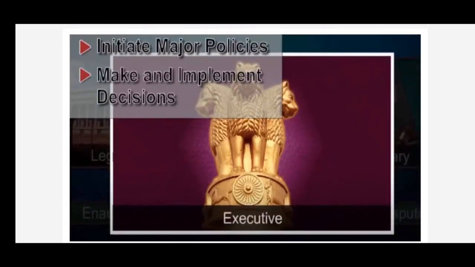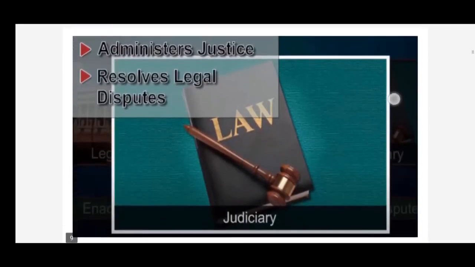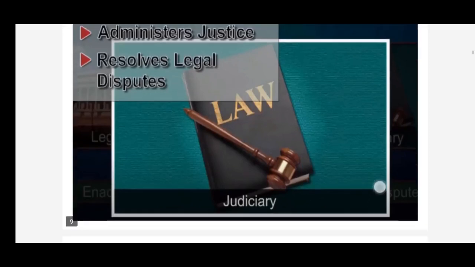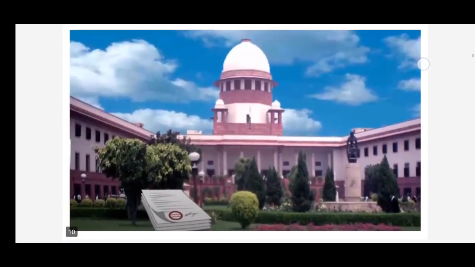The executive is a group of persons with the authority to initiate major policies, make decisions and implement them on the basis of the constitutional laws. The judiciary is an institution that administers justice and resolves legal disputes. All the courts in the country are collectively called the judiciary. We will now see how a government order or GO is passed and executed and judged in the courts of law.